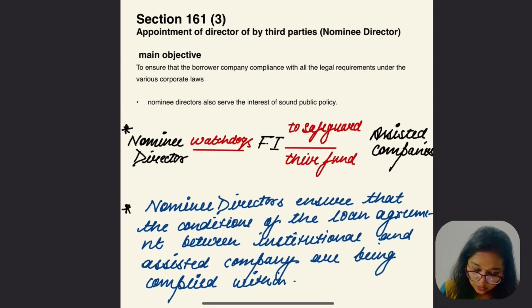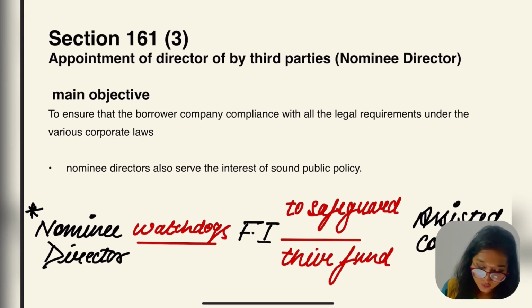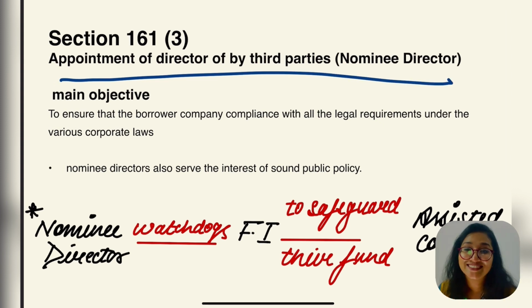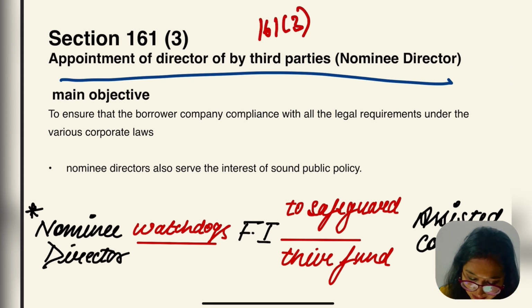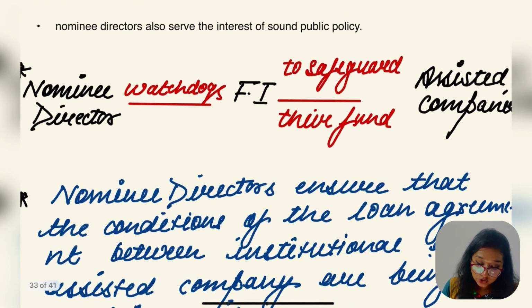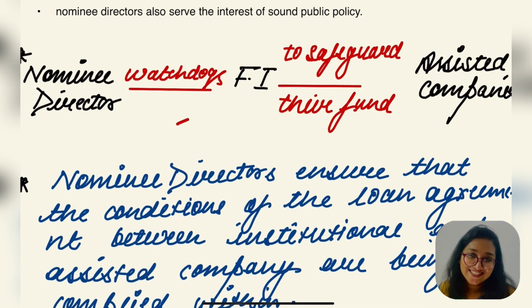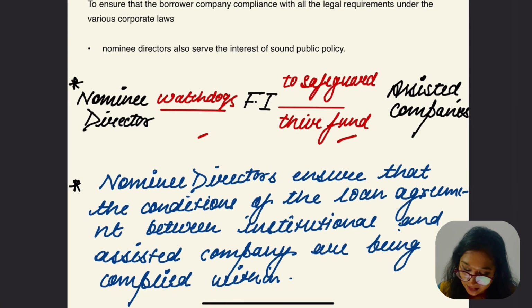Let's jump to the next section, which says the appointment of a director by a third party. Do you remember this name? Nominee director. Section 161 subsection 3. Let's go and write it. 161 subsection 3, nominee director. Nominee directors are actually watchdogs of financial institutions, to safeguard their funds invested in the assisted company.